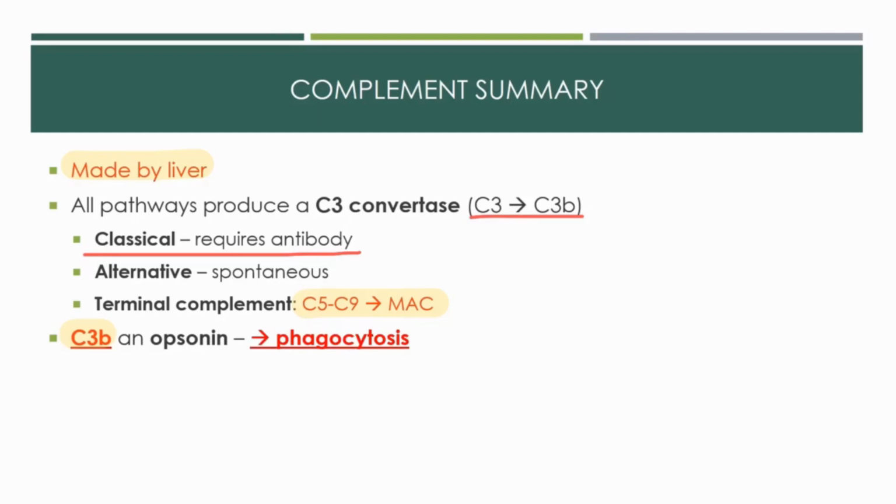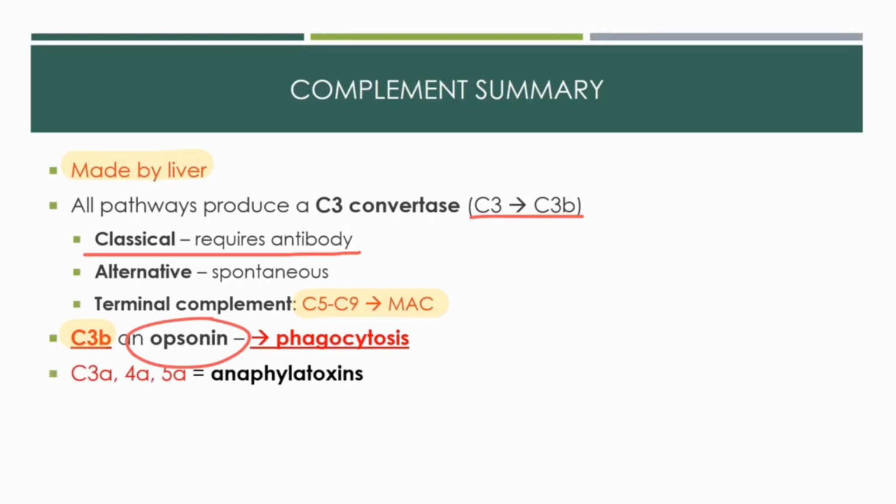Complement actually got their name because they complement adaptive immunity. C3b is a major opsonin in the immune system, as is IgG antibody. Opsonins coat bacteria, allowing better recognition and binding by phagocytes. Because of this, complement are really good at fighting encapsulated bacteria, which are resistant to phagocytosis, and this is important.